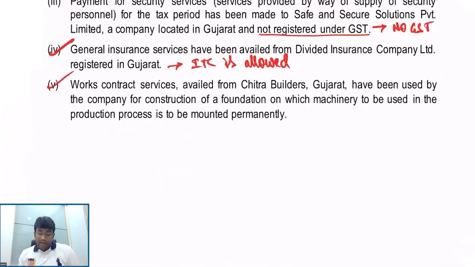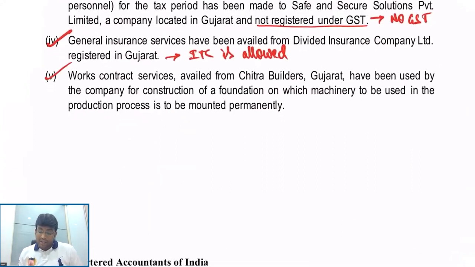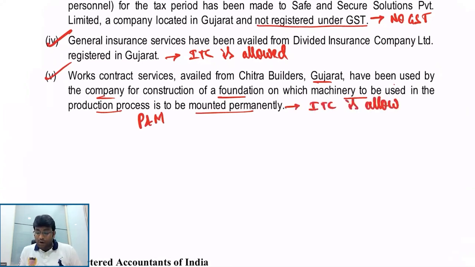Then, works contract service availed from Chitra Builders, Gujarat, has been used by the company for construction of a foundation on which machinery is to be mounted permanently for use in the production process. So this becomes plant and machinery. So what will happen, my dear friends? ITC is allowed. No doubt about it. Then,